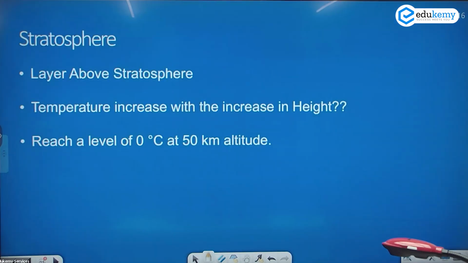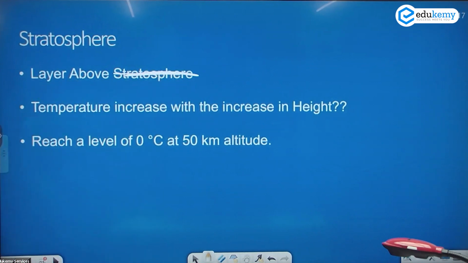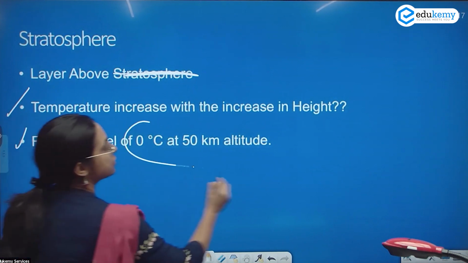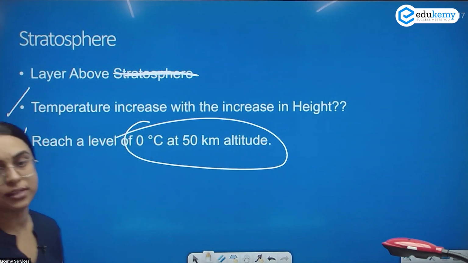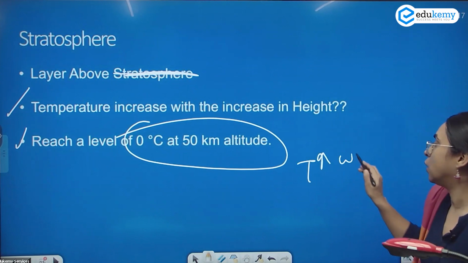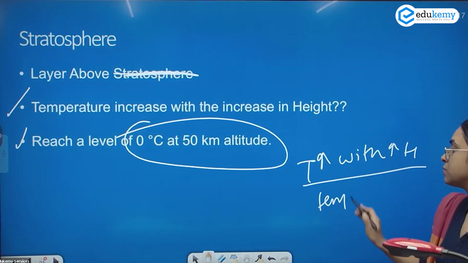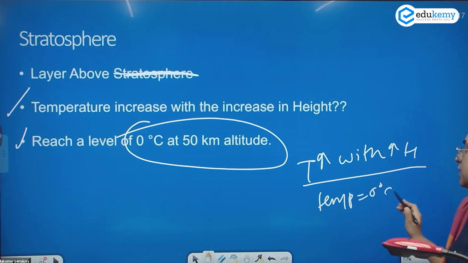The stratosphere, a layer above the troposphere. The temperature increases with the increase in height, and the temperature reaches a level of 0 degrees Celsius at 50 kilometers. We said that the temperature is increasing with the increase in height, and the temperature becomes 0 degrees Celsius at 50 kilometers.